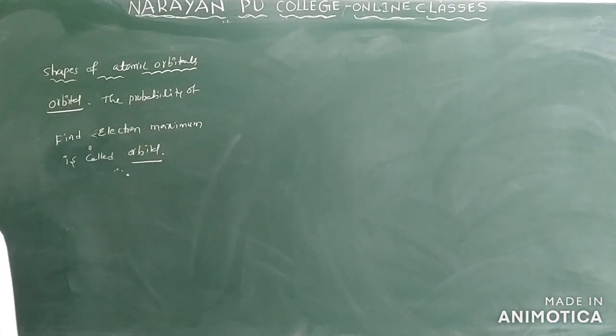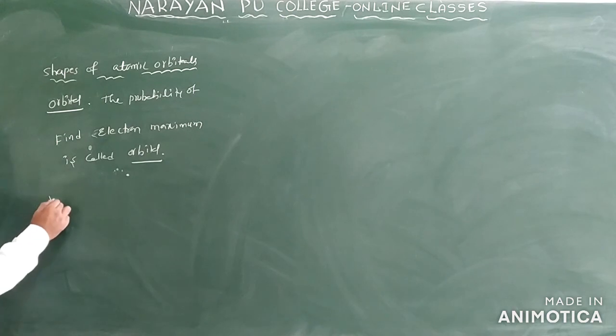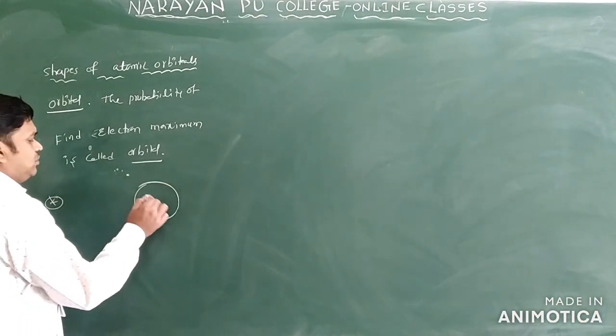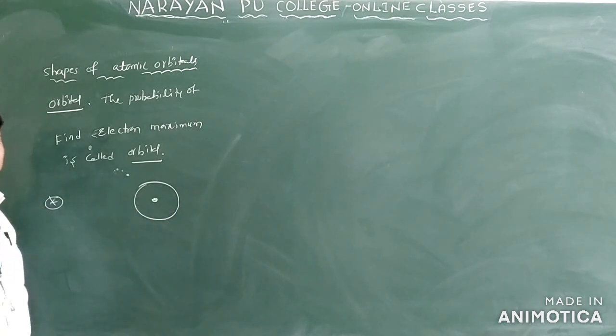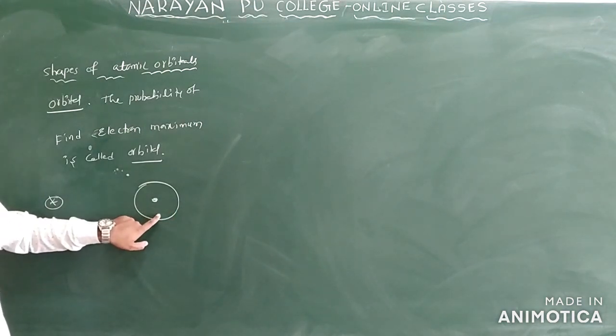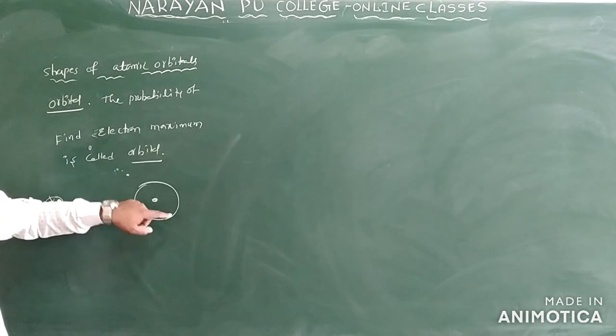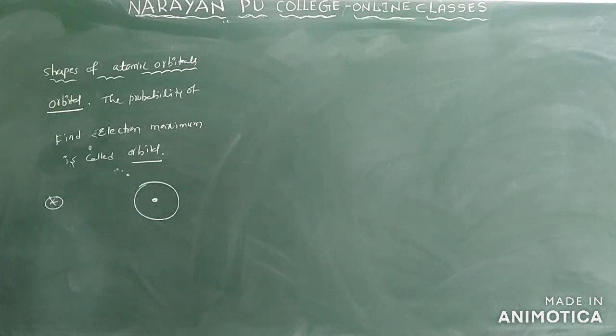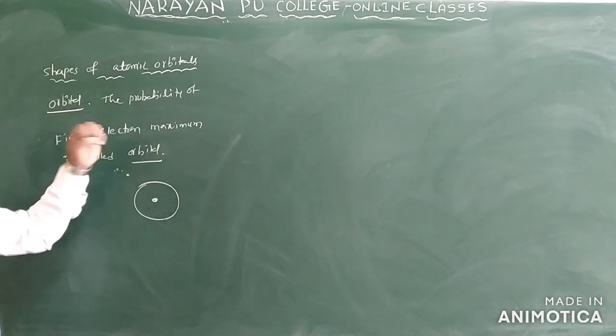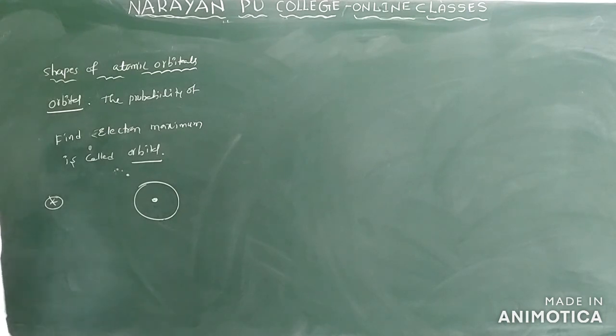We are taking psi square only. So where can we find the probability of electron density? Suppose an atom is here, and here we have the nucleus. The probability of electron density is maximum near the nucleus, up to 95%. So 95% of the electron density can be present in the nucleus part. This is regarding the orbital.